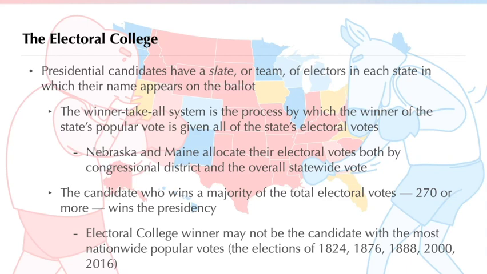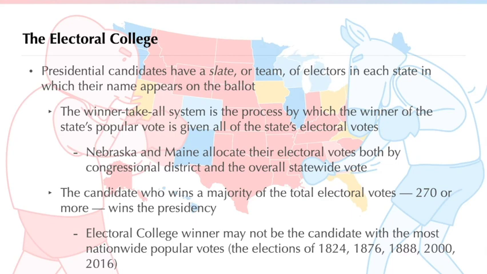A few weeks after the election, the official electoral voting takes place in each state. Electors in most states are not required by law to vote for the candidate to whom he or she is pledged, but nearly all do. The votes are then counted in Congress. To win, a candidate needs an absolute majority of electoral votes, 270 or more.